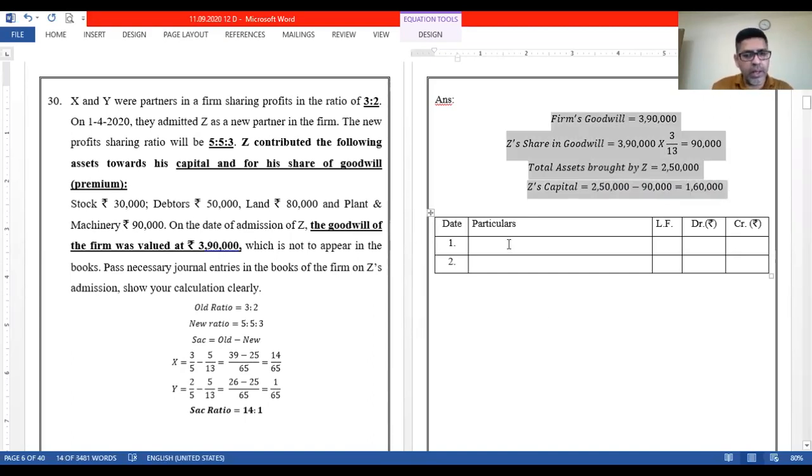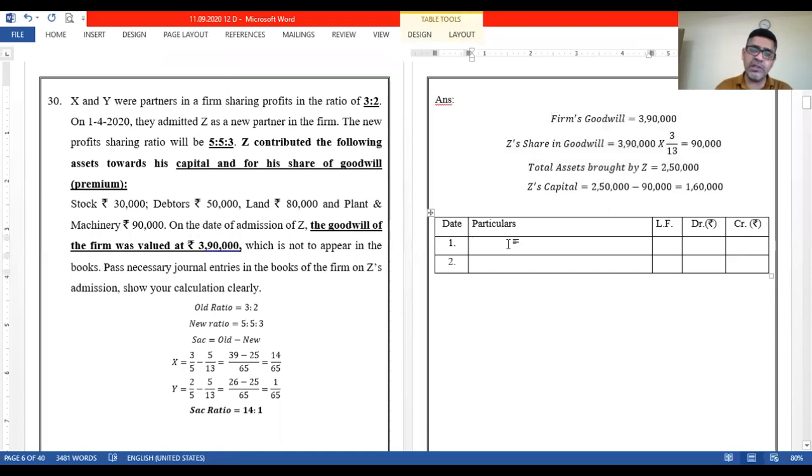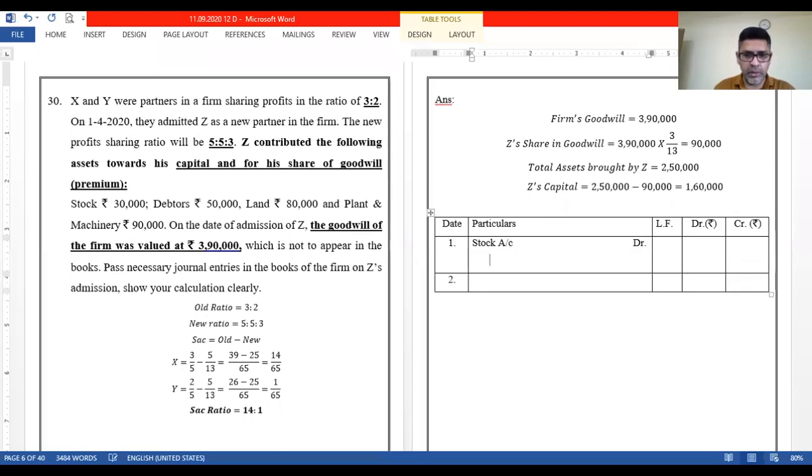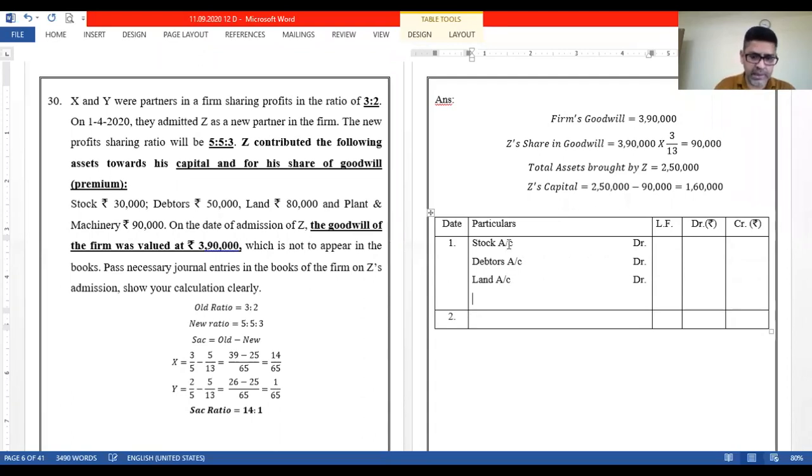Now how will you write the entries? In the entries you need to write the assets in detail. Stock account will be debited. We cannot write all the assets together. So stock account debit, debtors account debit, land account debit, and plant and machinery account debit.